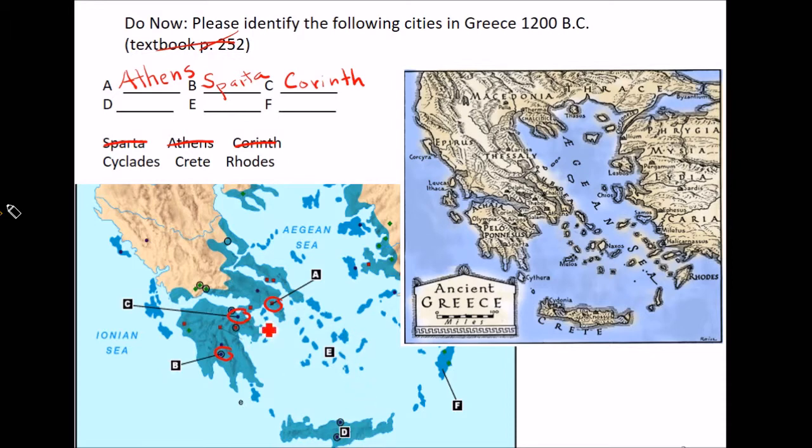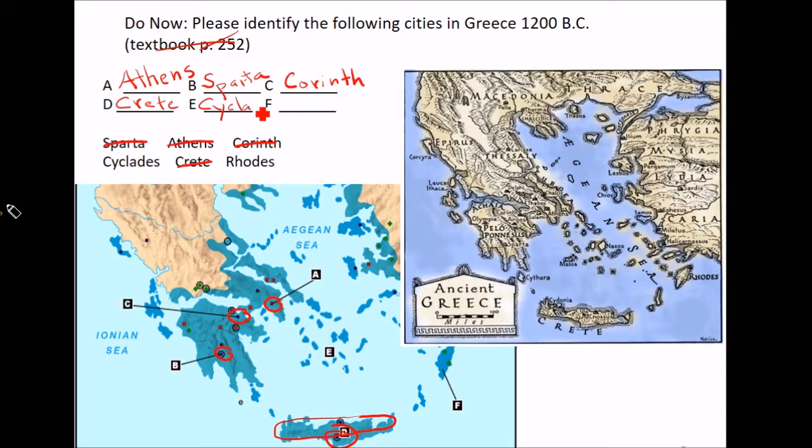D, down here, that's the island of Crete. Oh, that's for sure going to be on the quiz. Crete, down here. This whole island is Crete. E is, nobody remembers this one. Nobody really cares.